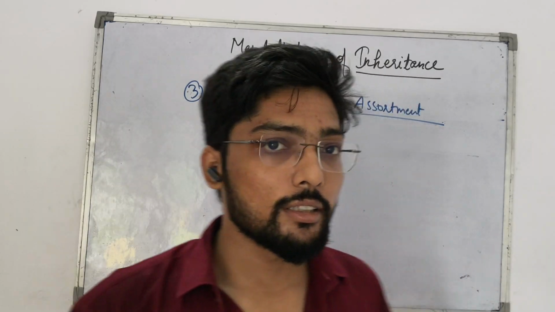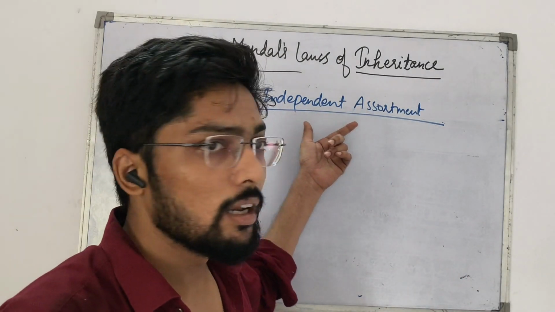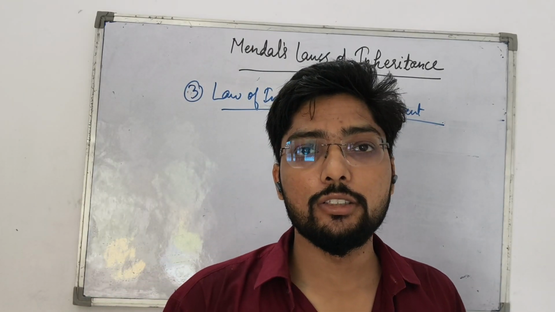We will talk about the third law of inheritance, the law of independent assortment.